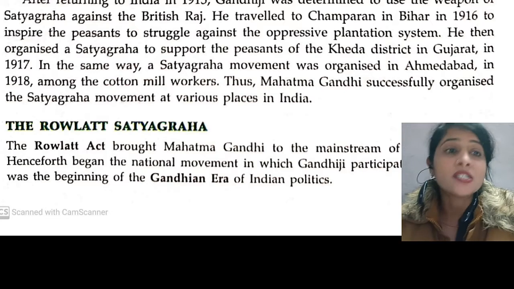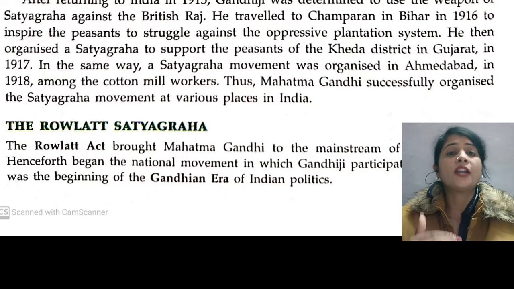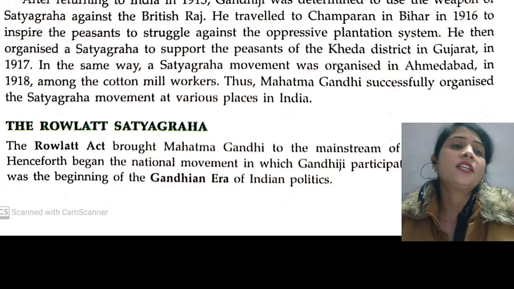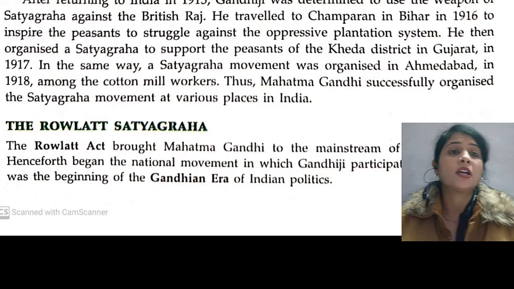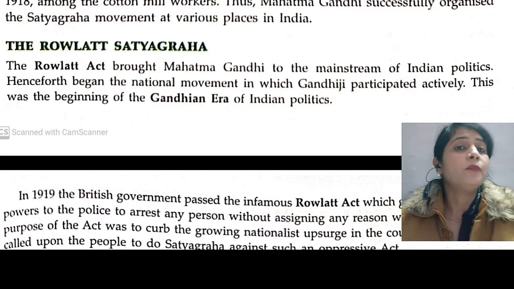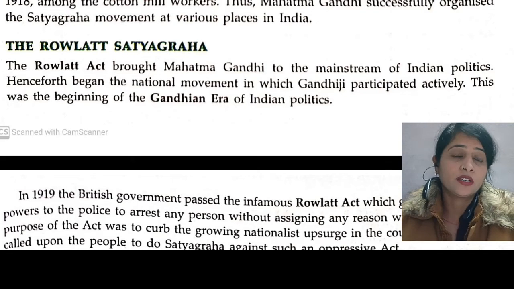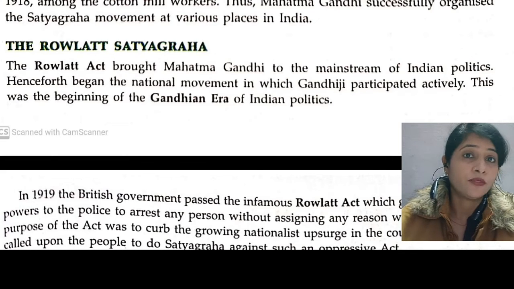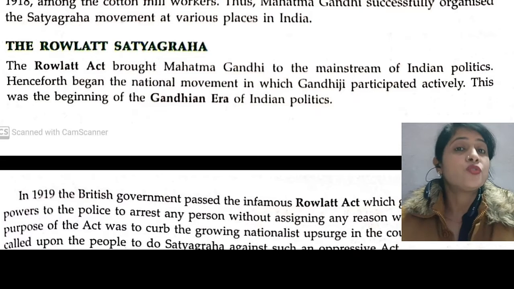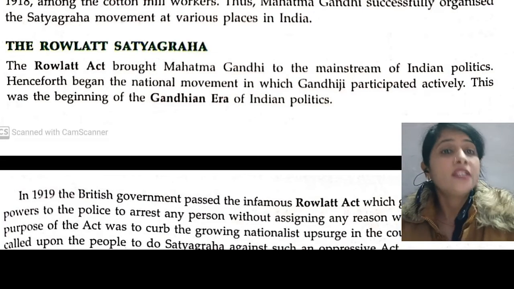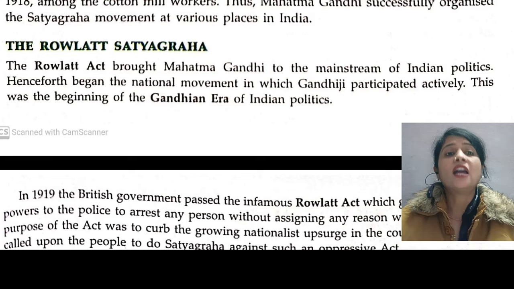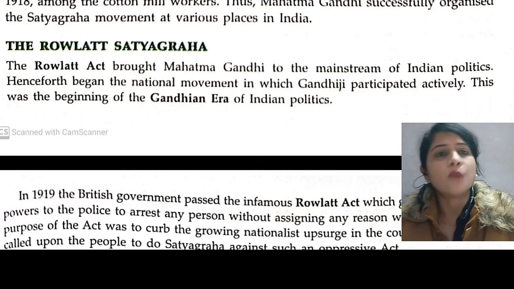But there is one satyagraha that changed the era of our Indian independence, and the Gandhian era was started by the Rowlatt Satyagraha. The Rowlatt Act brought Mahatma Gandhi to the mainstream of Indian politics. Henceforth began the national movement in which Gandhiji participated actively. The Rowlatt Act gave Gandhiji the chance to take part in Indian politics, and in this satyagraha Gandhiji took part very actively, and the Gandhian era started in Indian politics.